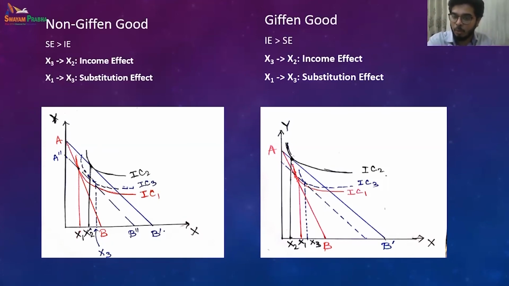Let us see what the income effect is over here. First of all, let's see the substitution effect. The substitution effect is from that red point to blue point, that is x1 to x3, the small one.